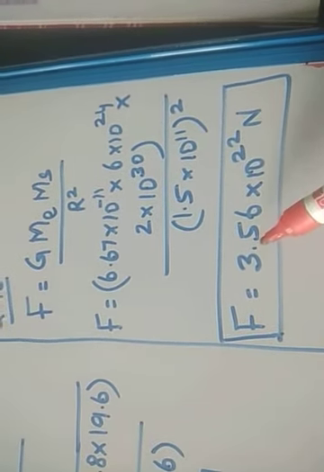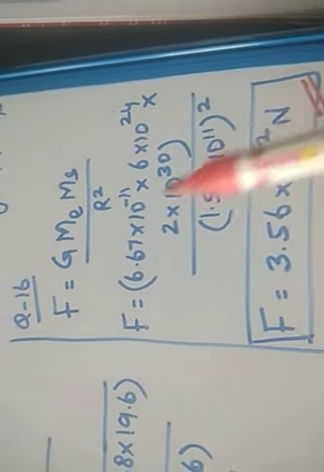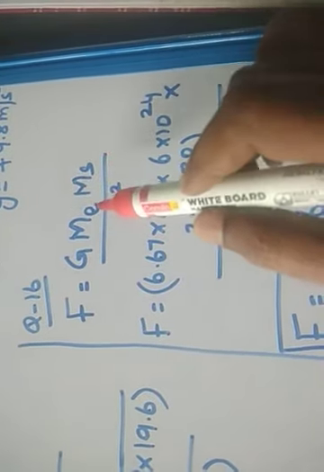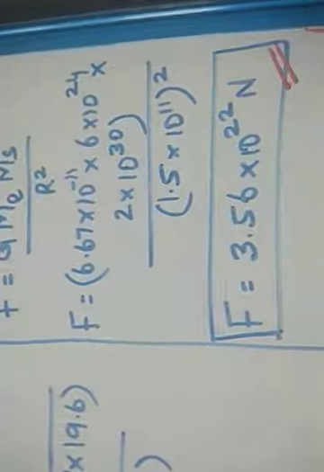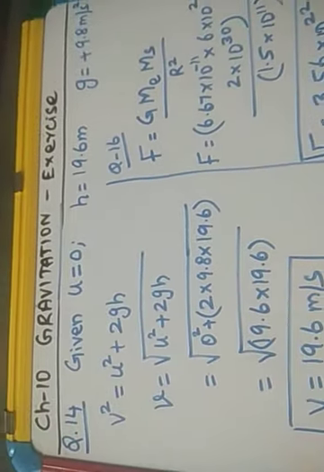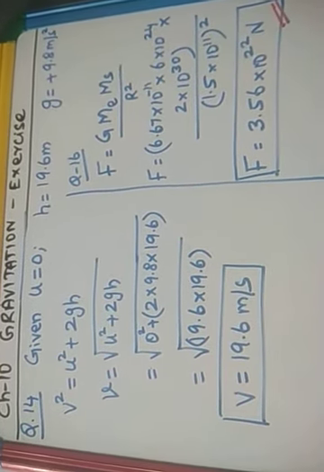The answer is 3.56 into 10 power 22 Newton, the gravitation force between the earth and the sun if the distance between them is 1.5 into 10 power 11 meter. Okay, so very simple question. Question number 14 and 16 are direct substitution. You can understand the concept clearly.